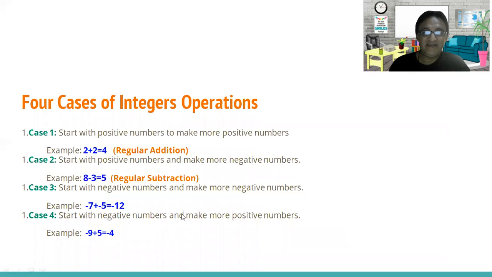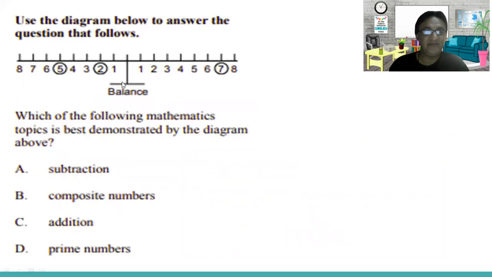So start with the negative numbers and make more positive numbers. For example, it's -9, or we can say the example will be here: 7, 5, 5. Okay, that will be 7. So -7. So we are going to the positive numbers, right? If you move from this one, there will be no minuses. That will be equal. That will be balanced.